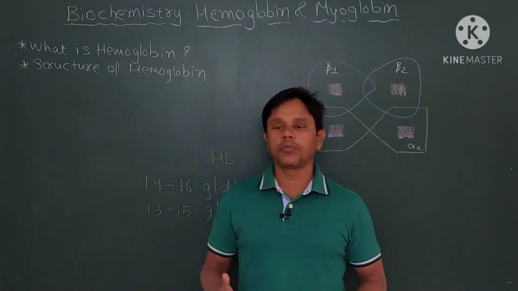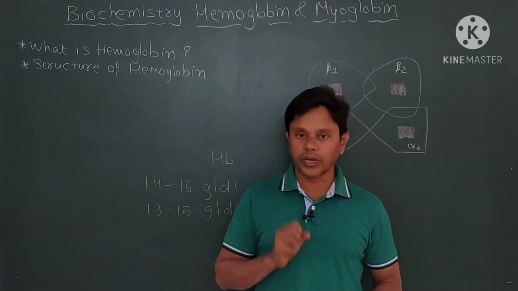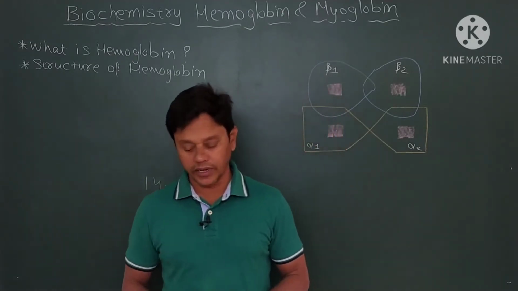Now friends, hemoglobin is a red color pigment and that is found in erythrocytes.